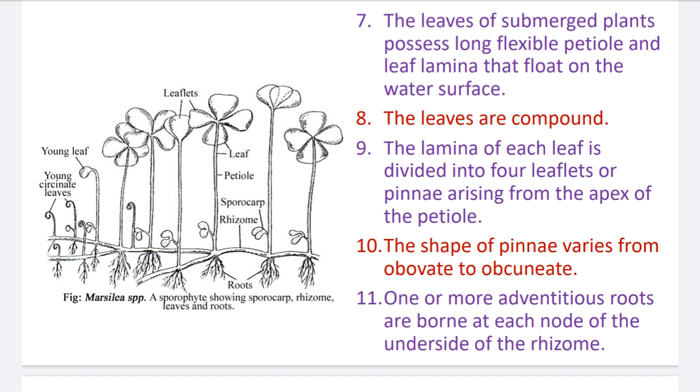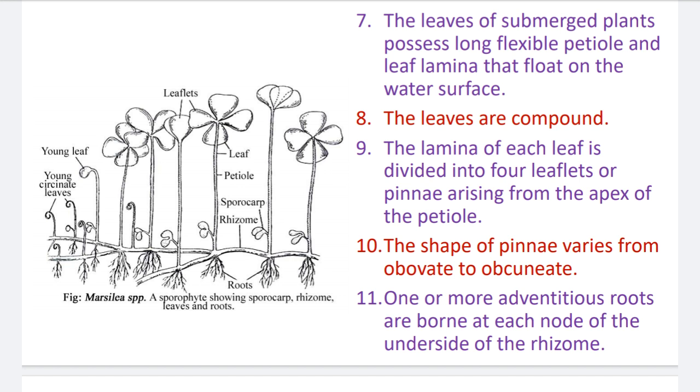Number 8, the leaves are compound. You see in the leaves there are 4 leaflets. When a simple leaf is divided into small leaves, they are called leaflets, and such leaves are called compound leaves.